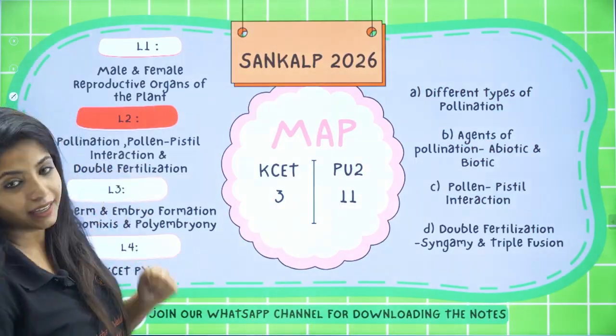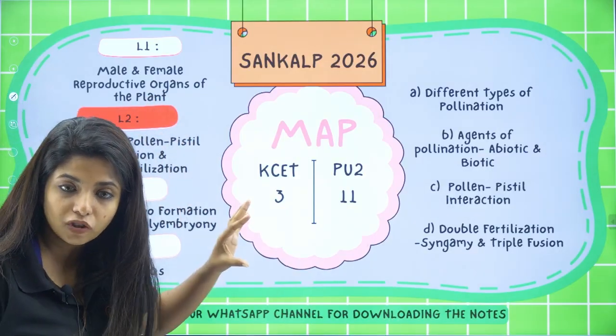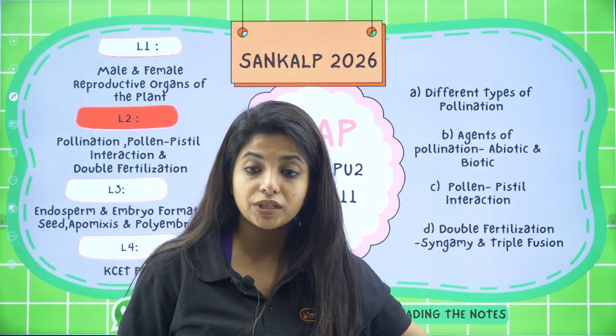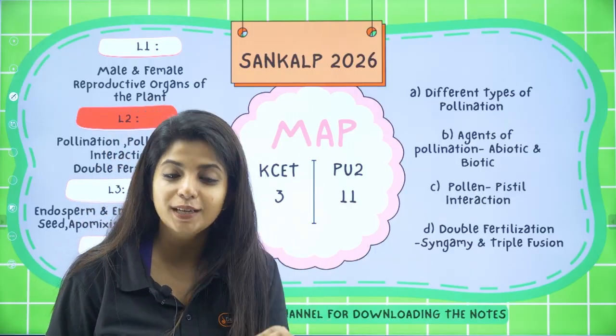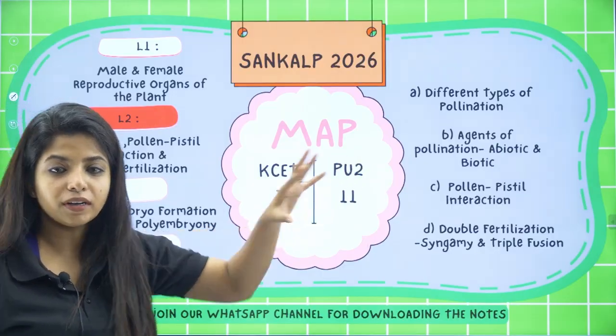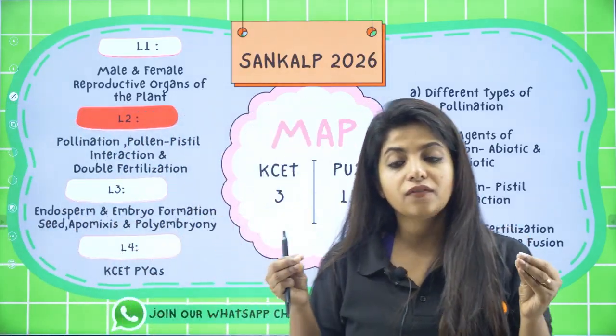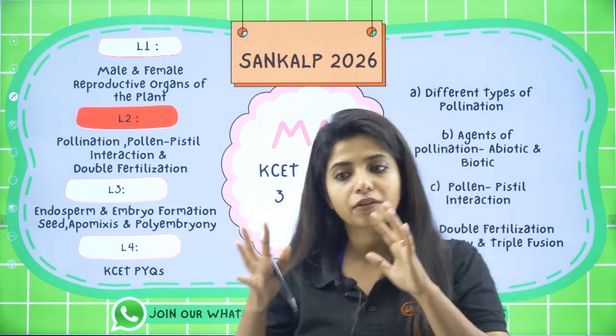Okay, and to all the other people out there, going ahead with what we covered and what we are going to cover in this particular video. In the previous video, we covered male and female reproductive organs of the plant, which included megasporogenesis, microsporogenesis, and all those things. If you have not watched the video, please go and watch it. Now in this session, we are going to go ahead. Pollens are being formed, the egg has been formed. Today we are going to talk about pollination, the pollen-pistil interaction, and double fertilization.